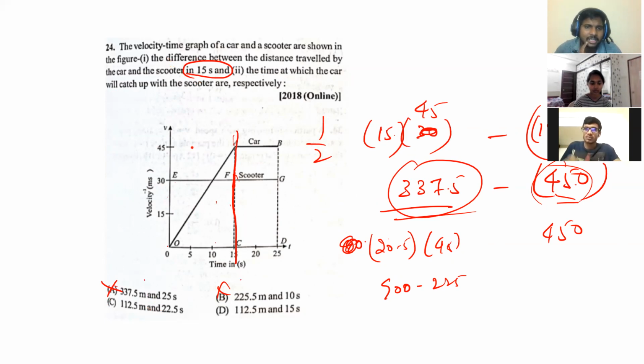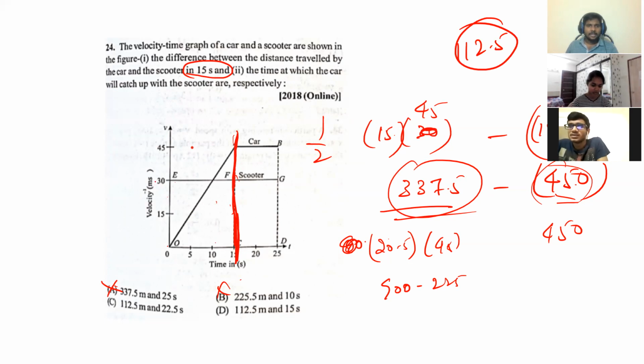The time we have to check here: the time at which the car will catch up with the scooter. Both of their distances should be the same. So till here, what is the difference? Till here the difference is 112.5, right? But here you carefully check, it's a rectangle.